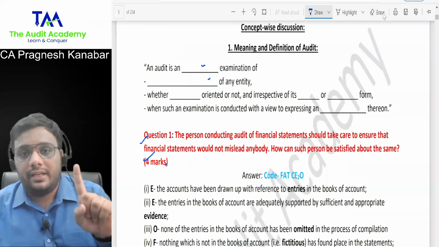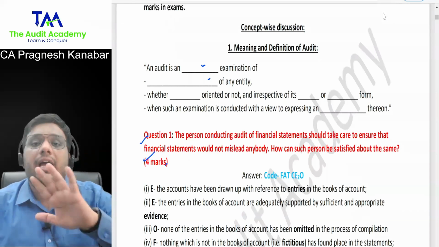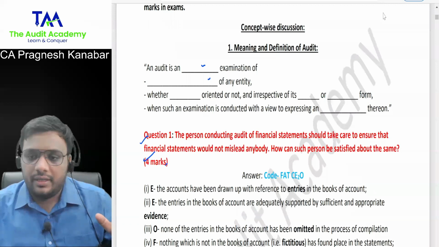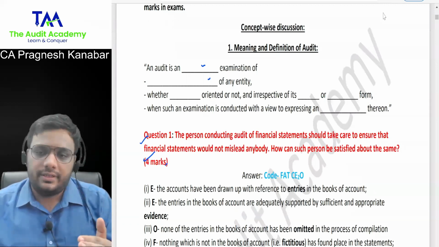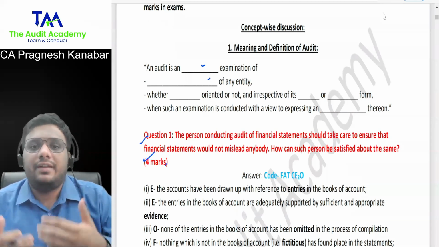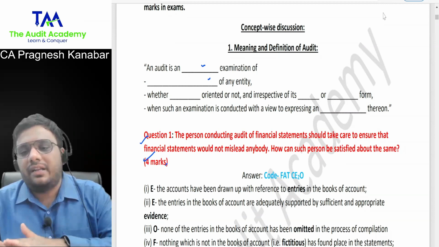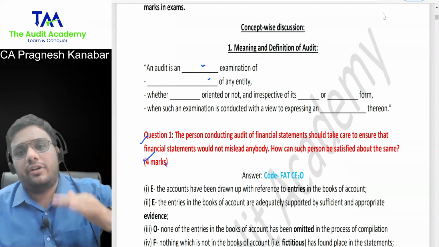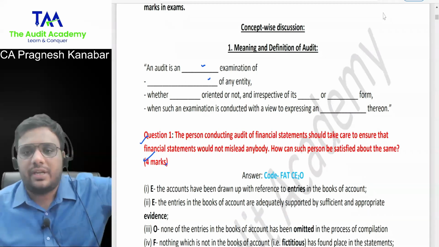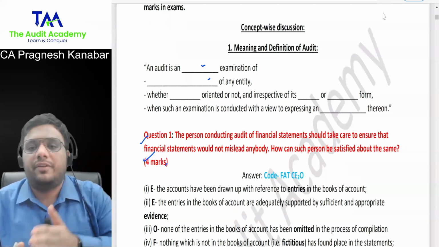Let me tell you very clearly, if there are some students who have already given exams and are aware of some concepts, I am not going to assume anything. I am going to teach as if you don't know anything. Because if I start assuming things, I will assume a few things which you are not aware of, and that will create a problem. So I will be starting from level 0 only. If you are already on level 4 or level 5 of the subject, then you revise the first 4 or 5 levels. But I will be starting every single topic from level 0.